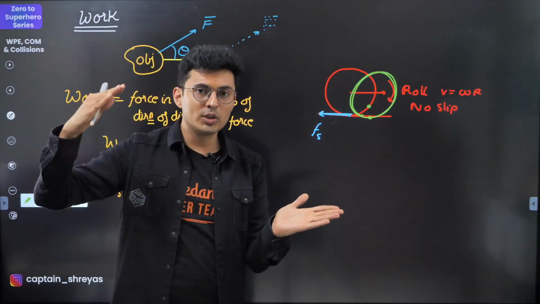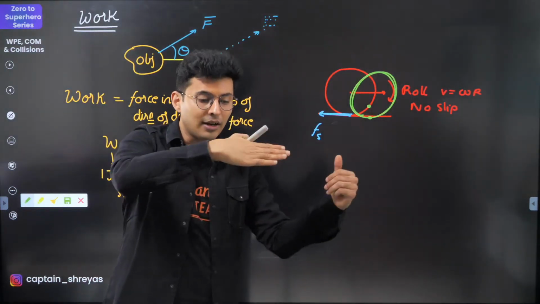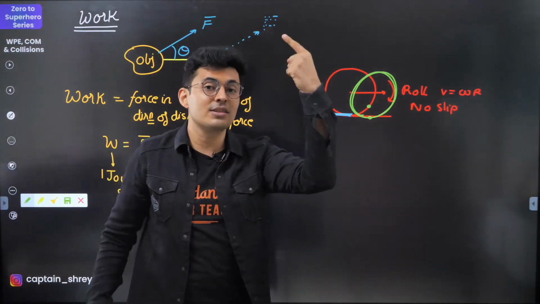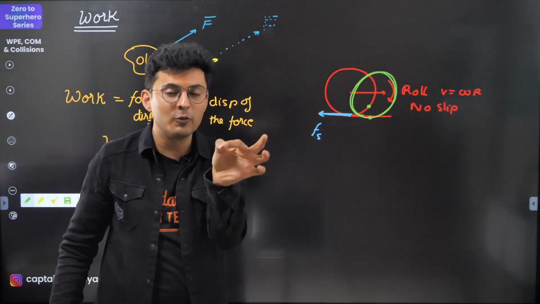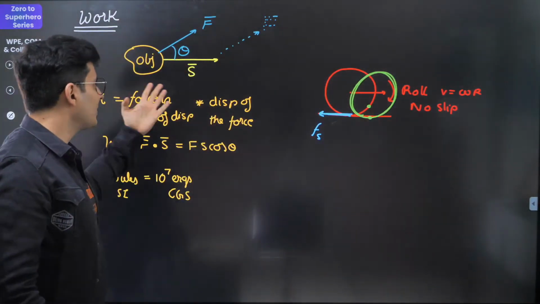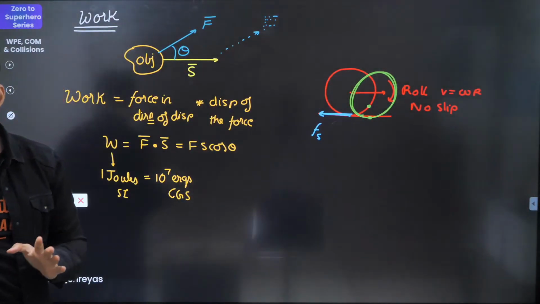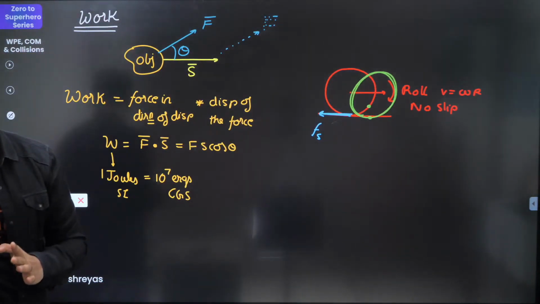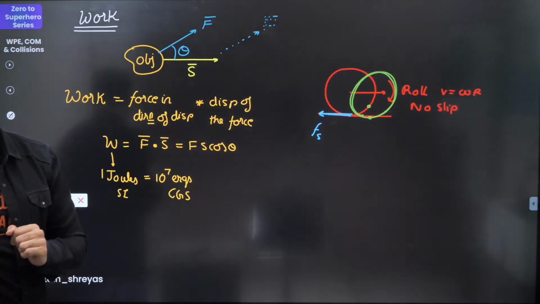That point again loses contact, a new point makes contact, new friction. Every time it's a new friction which does not move, there is no slipping, hence there is no displacement, and if there is no displacement, there is no work. Is that clear? I hope this is clear.